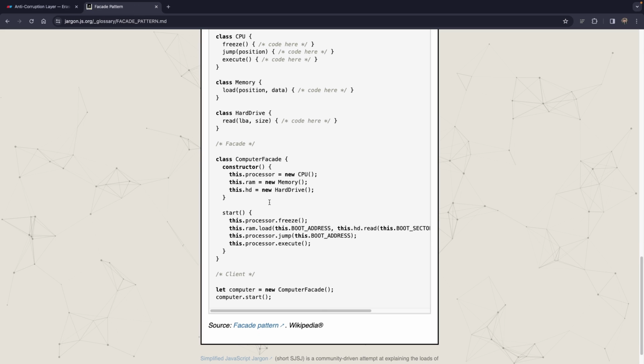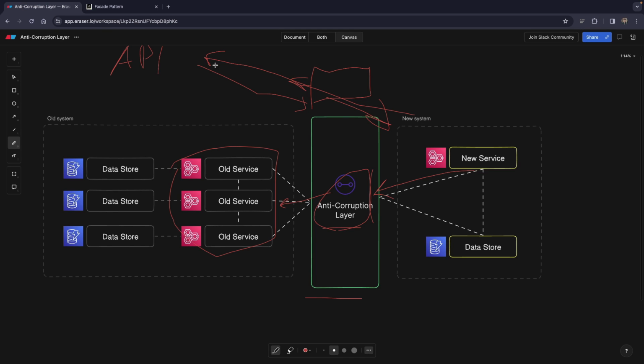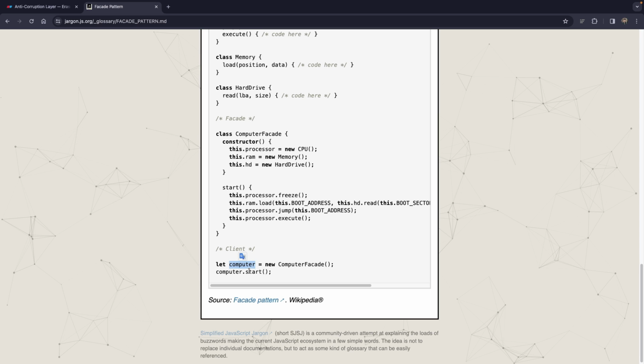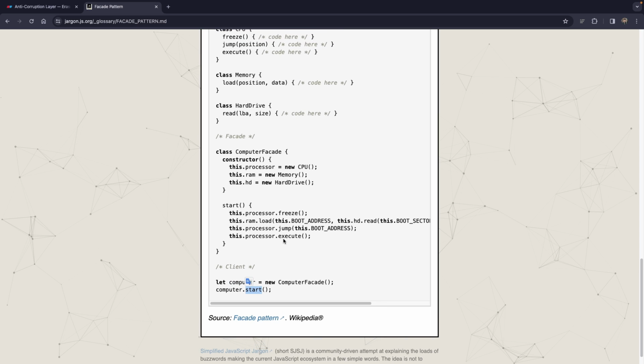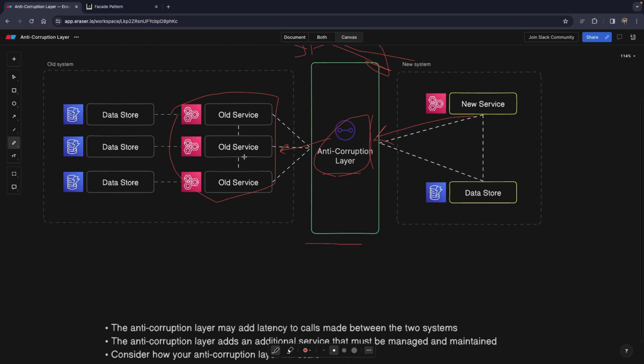What it does, it simply encapsulates these 3 classes in the constructor and it provides a new method, start, which is going to, under the hood, trigger all these class methods. And here, the computer, which directly correlates to our new system, is only going to call start, and under the hood, the facade is going to take care of everything else. So this is the code that you basically need to know in order to succeed with the anti-corruption layer.